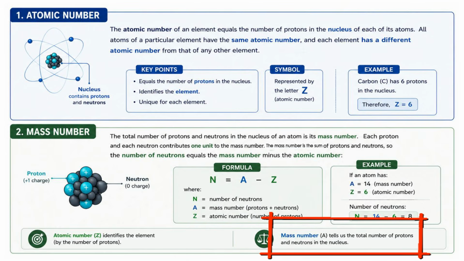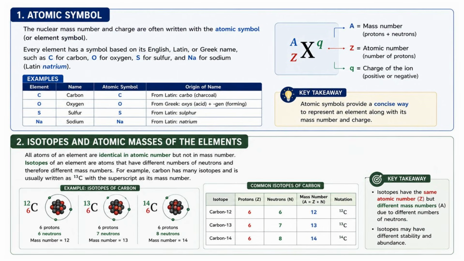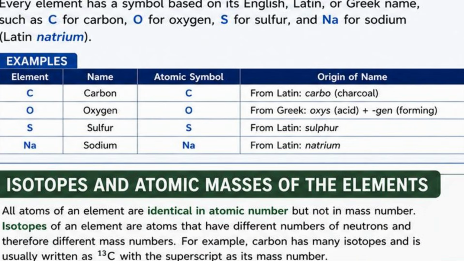Now that we've learned that every element is identified by its atomic number, and we've also learned how to calculate the mass number, the next question is, how do chemists write all of this information in a simple and standardized way? So the answer is through the atomic symbol. So the nuclear mass number and charge are often written with the atomic symbol or element symbol. So every element has a symbol based on its English, Latin, or Greek name, such as C for carbon, O for oxygen, S for sulfur, and Na for sodium, from the Latin word natrium.